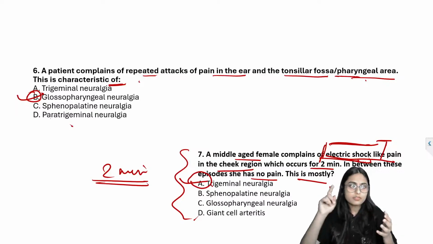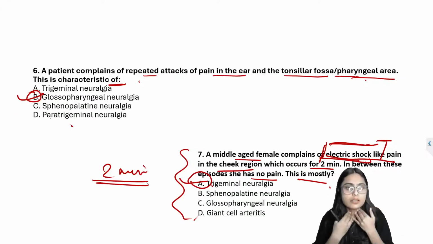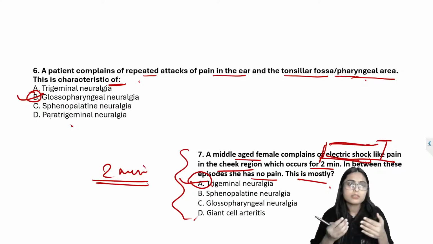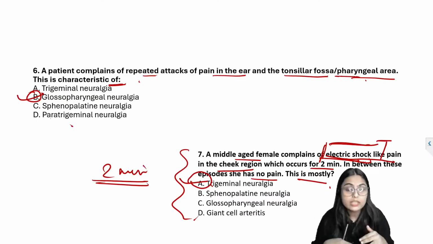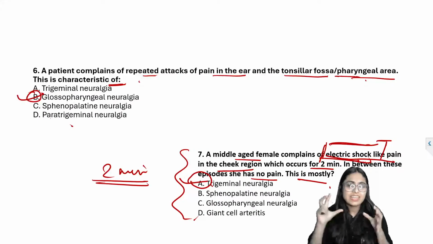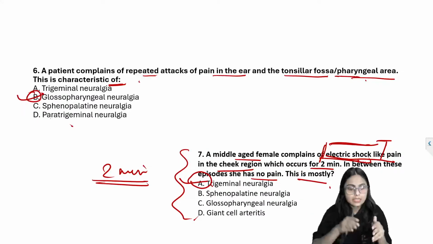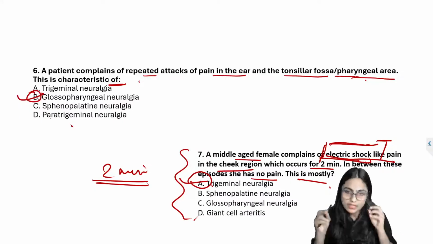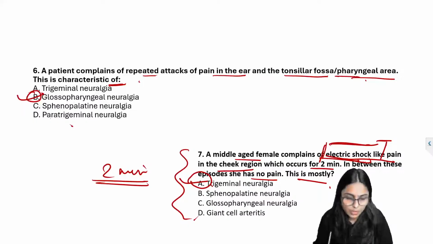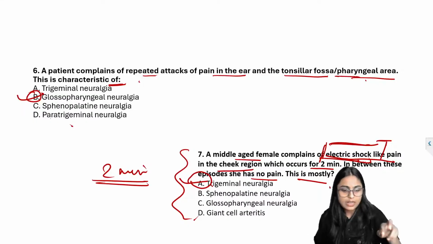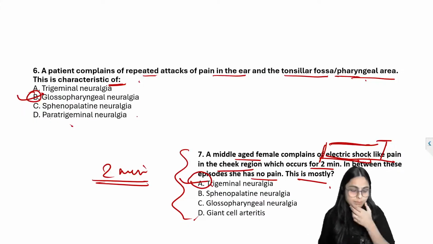So, when pain in the pharyngeal area refers to the ear and a patient complains of pain on swallowing, immediately mark glossopharyngeal neuralgia as the correct answer. Whenever you see electric shock like pain which stays for 2 minutes, and then in between two attacks the patient is completely normal, there is no pain, then the answer is trigeminal neuralgia. I hope this is clear, everybody.